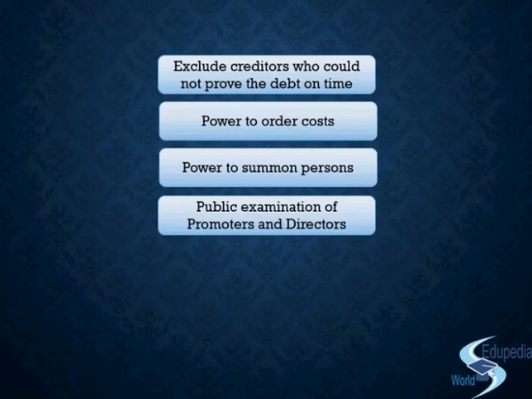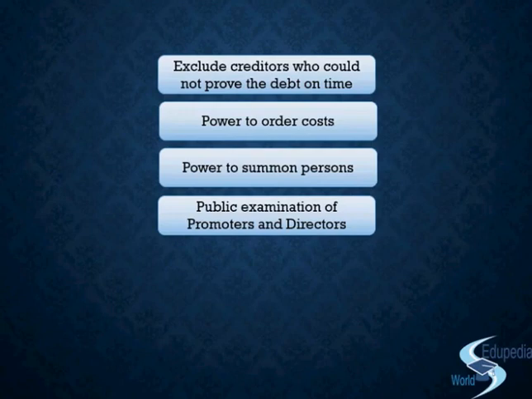Now if the liquidator, by its investigation or by the procedures that it is following, comes across a fact which proves that the promoter or the director has attempted a fraud in the company, then in order to make it clear and get the information out of it, they can at any point of time publicly examine those promoters or the directors who are suspected of that fraud, right? And this power is given to the court by section 478.